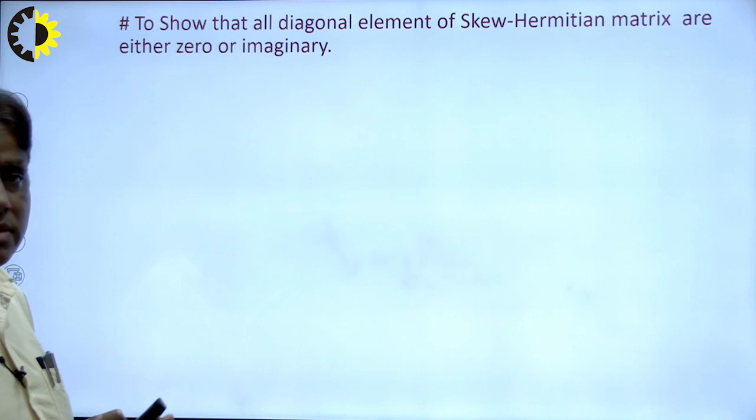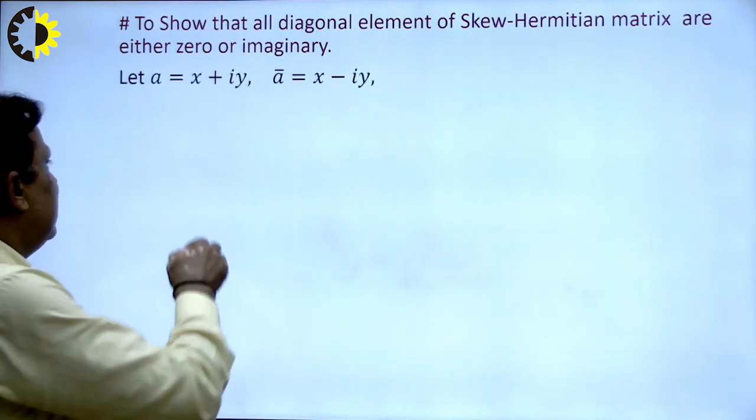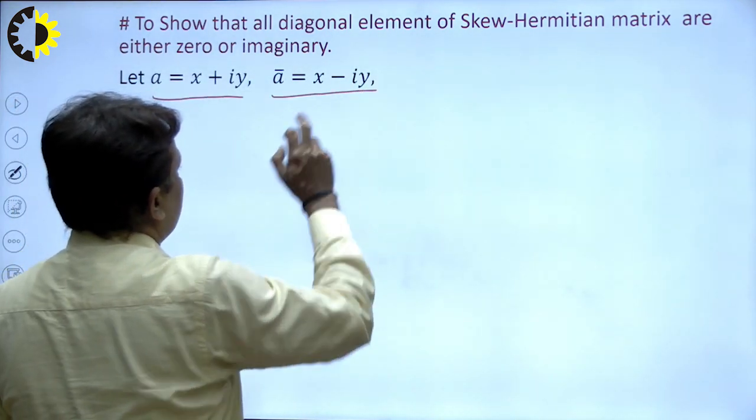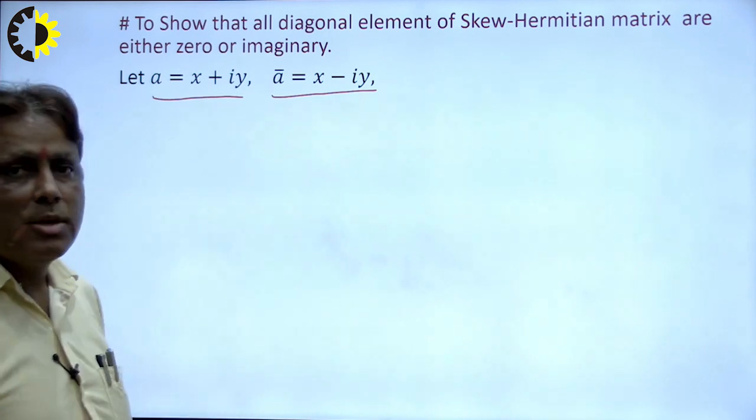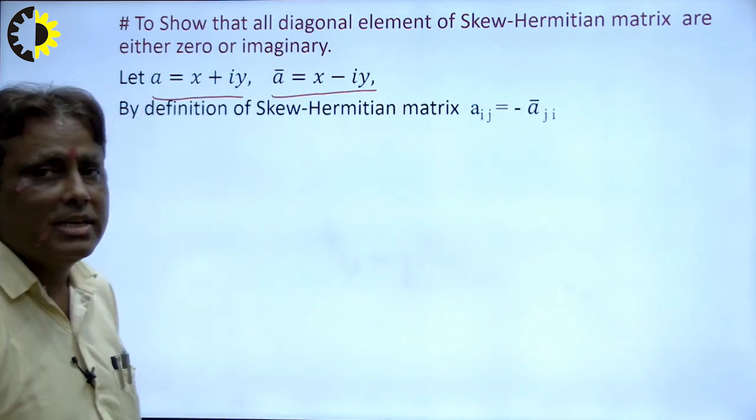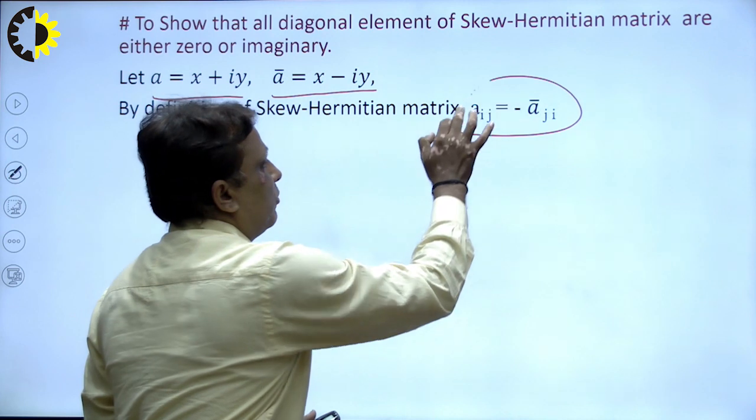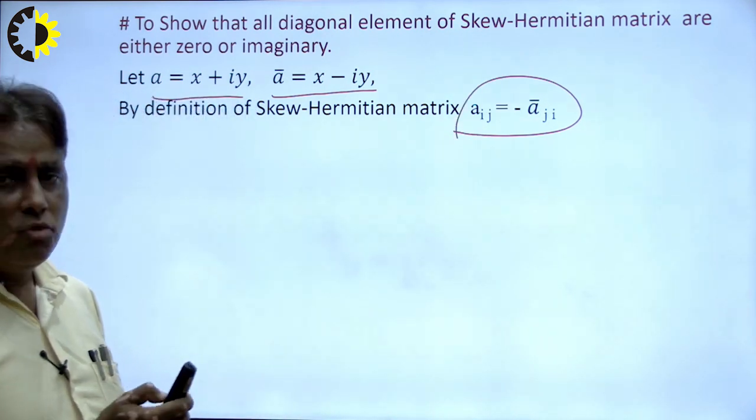How to prove it? Suppose A is a complex number x plus iy, and its conjugate is x minus iy. By the definition of a skew Hermitian matrix, Aij is equal to minus A bar ji. Suppose we put i is equal to j here, so what will be the result?